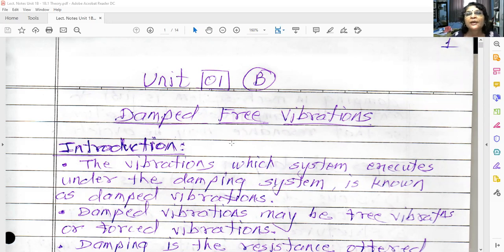In the earlier lectures, we have studied fundamentals of vibrations, and after that, undamped free vibrations. We have solved many problems also on undamped free vibrations. Now today, we are going to study damped free vibrations.